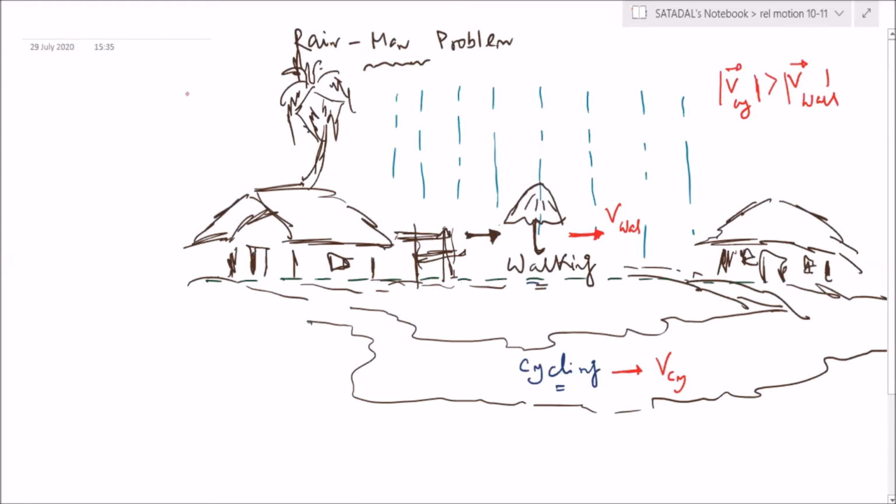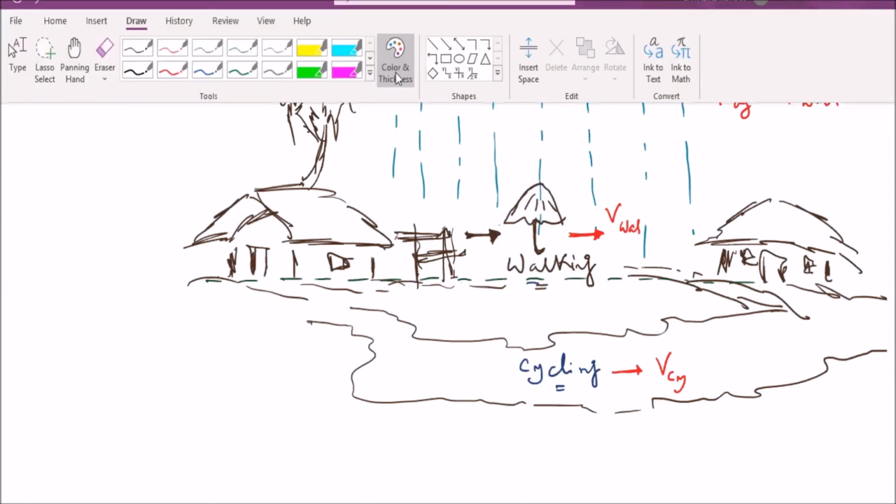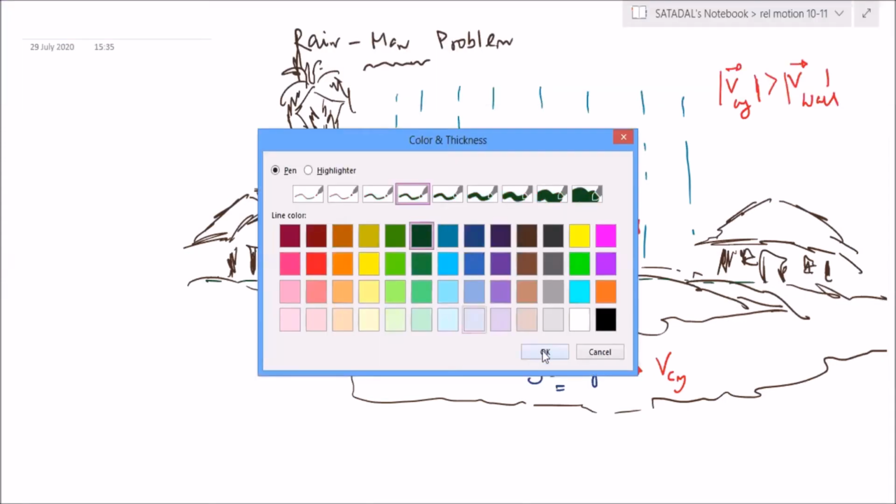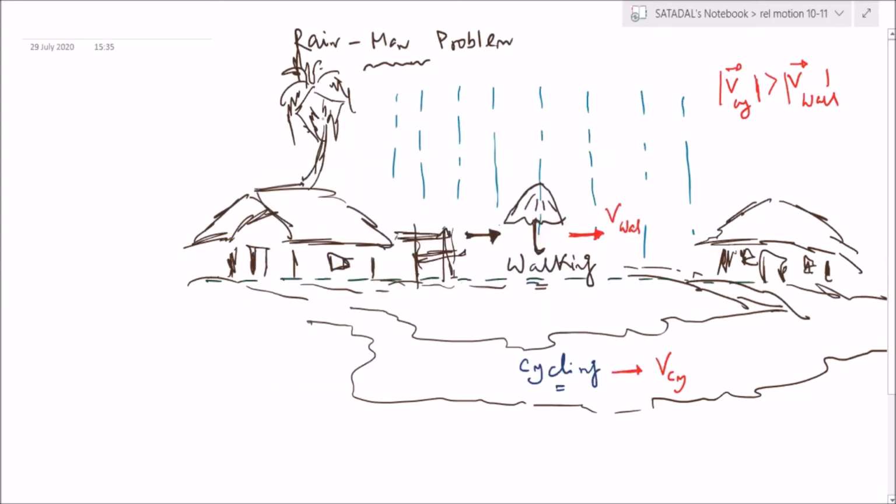So what can we assume from here? Tell me what you will notice when you are walking. While walking, you can almost imagine that your speed is very low. So somewhere down the line, you can put your umbrella almost vertical, right? Since the rainfall is in the vertical direction.